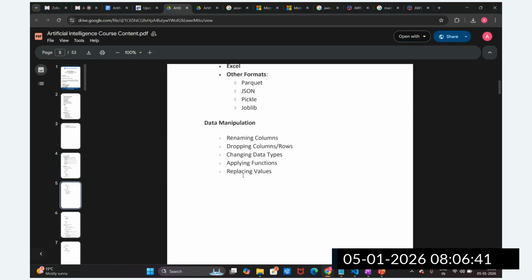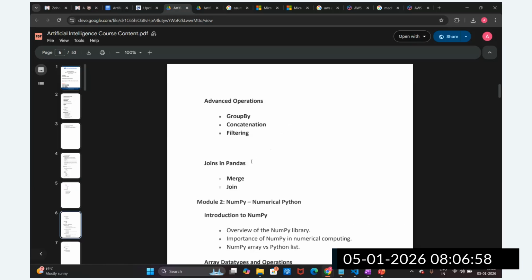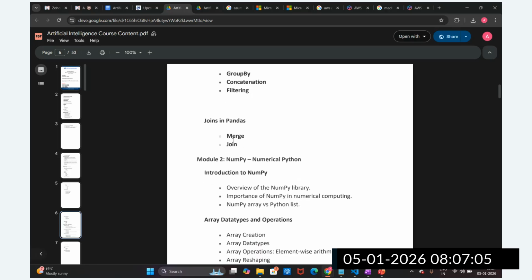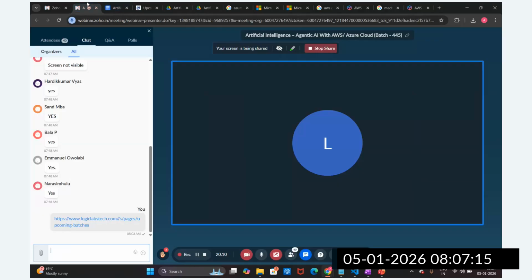And then how we can manipulate our data, how we can read the data, then how we can manipulate the data is very important to clean up the data, to process the data. Before processing, we have to clean up the data. Data manipulation is very important. Then we are going to perform some advanced operations like group by, concatenation, filtering on different datasets. Then we are going to use joins and merge in pandas, like SQL. Then we are going to start NumPy, numerical Python. What are the numerical calculations we are going to perform?